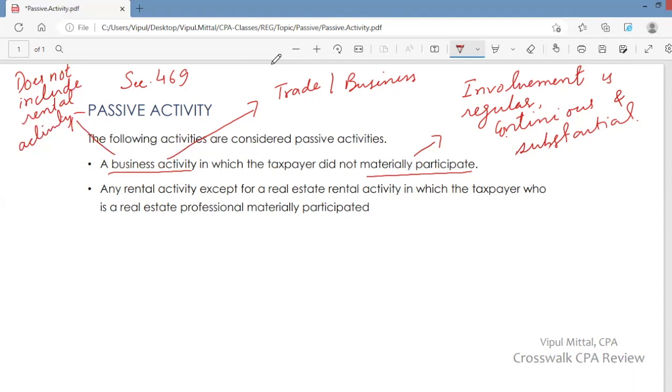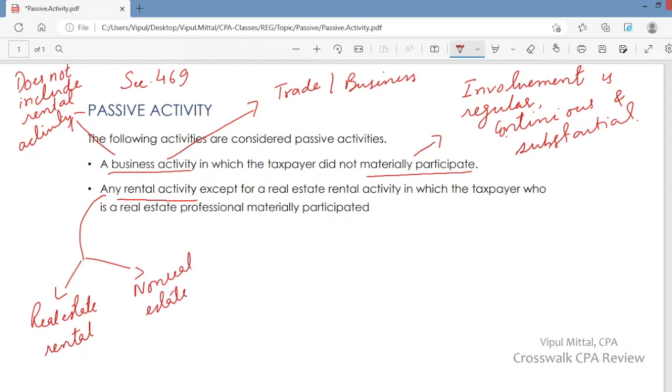Passive activity also includes any rental activity. It may be real estate rental, or it may be personal property or non-real estate, but tangible.